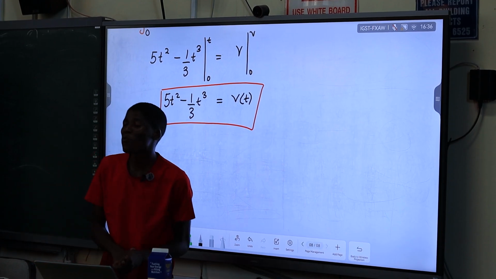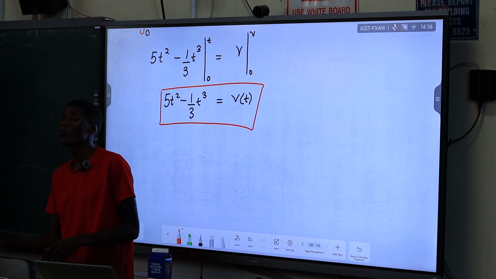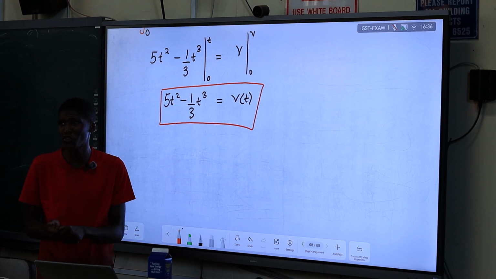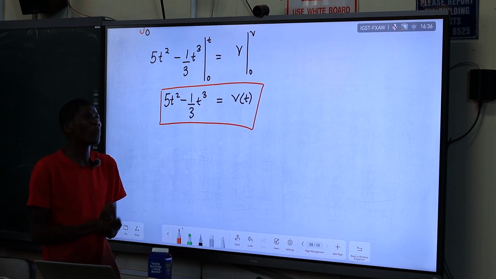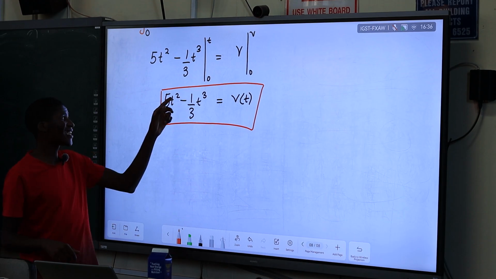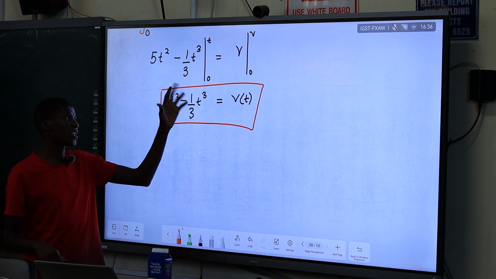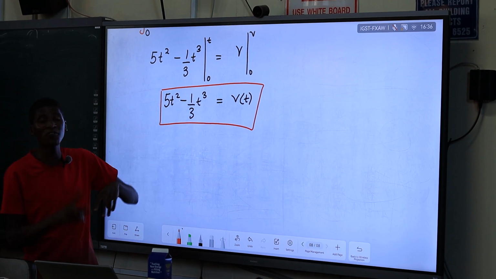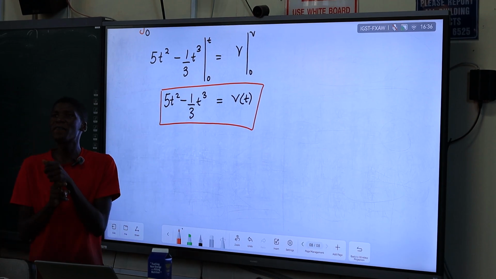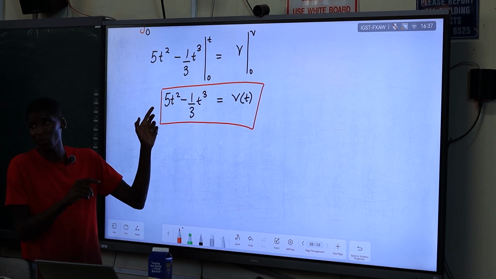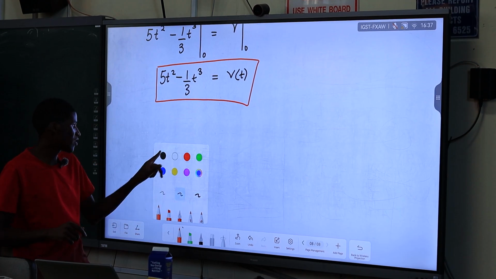At what time will the velocity be 0? One obvious time is when time is 0, because obviously when time is 0, it's at rest. But this is a polynomial equation, with a cube there, and it means you're going to have more than one value of t. One of the values will be 0. Let's try to see.